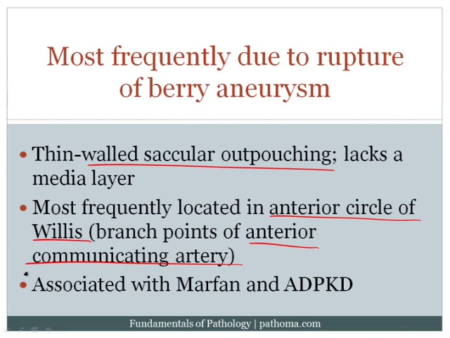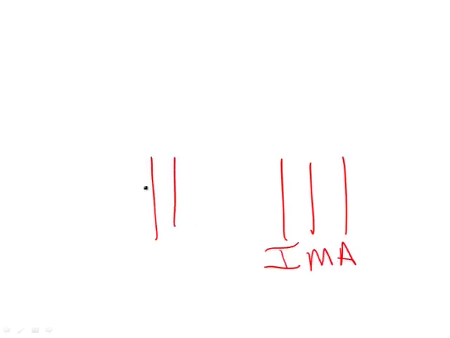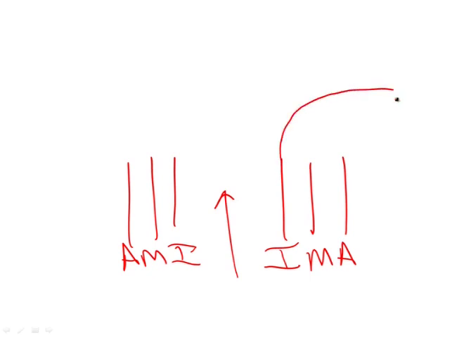Now, the idea here is that these berry aneurysms can easily rupture because they lack a media layer. Illustrating this, here is a blood vessel with an intima, a media, and an adventitia. So this is one wall, and here would be another wall where you have an intima, a media, and an adventitia, and of course blood is flowing this way. Now what happens in a berry aneurysm is that when you get branching, you get turning of the intima at the branch point and turning of the adventitia at the branch point.